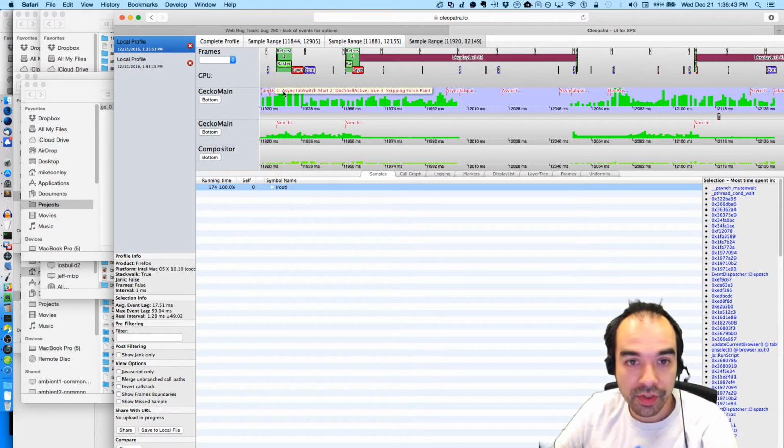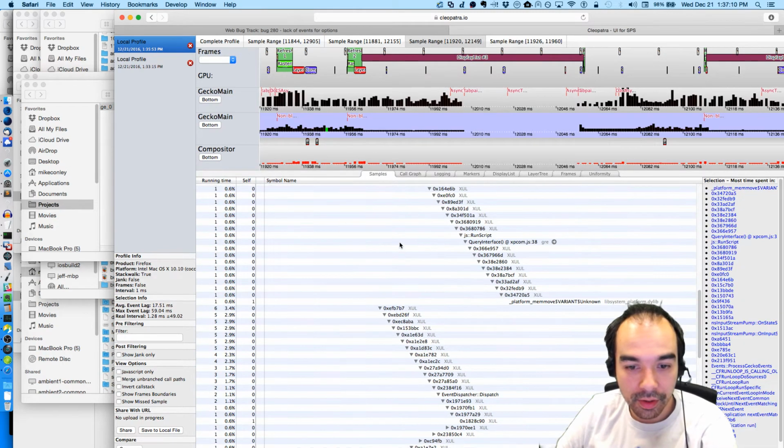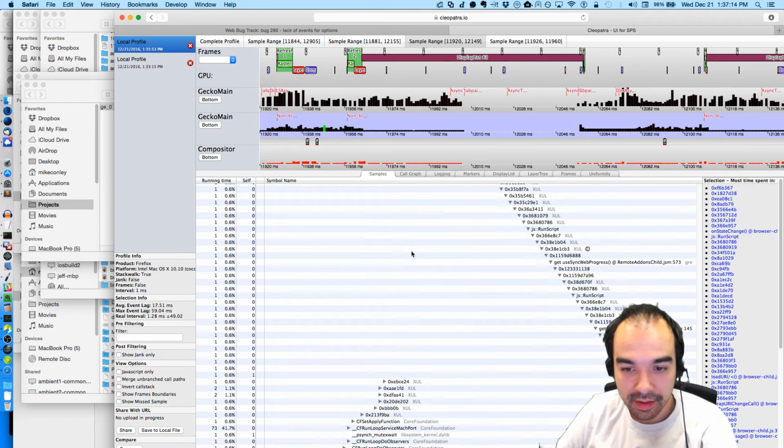And then we're also saying, at this sample, that we're doing an async tab switch where we're setting the doc shell as active, but we're skipping the force paint. And then tab paint. This is when it actually paints, right here. So there's a delay of 33 milliseconds before we actually get to the paint. And what's happening in here, if we look at it, it's a bunch of unsymbolicated stuff. That's not great.